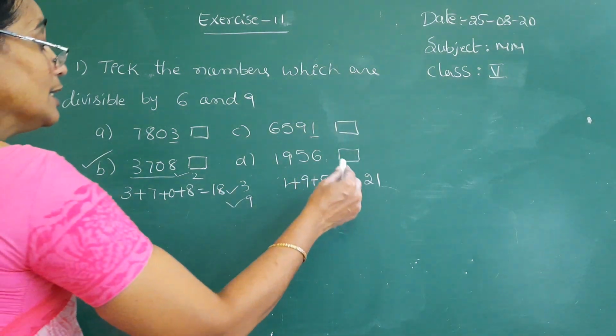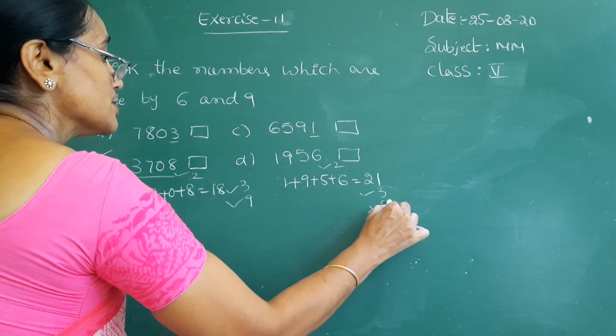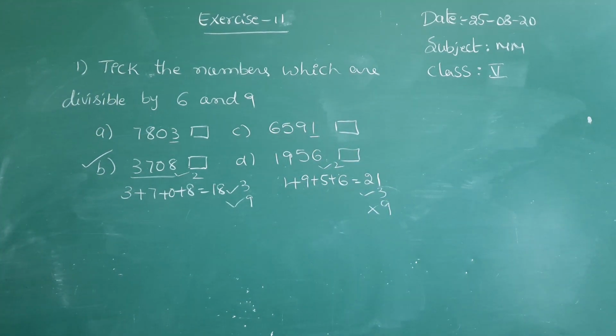But observe here, it is divisible by 2, it is divisible by 3, but it is not divisible by 9. That's why it is not the correct number. So the correct number is 3708.